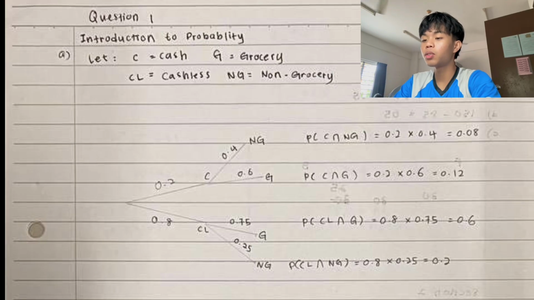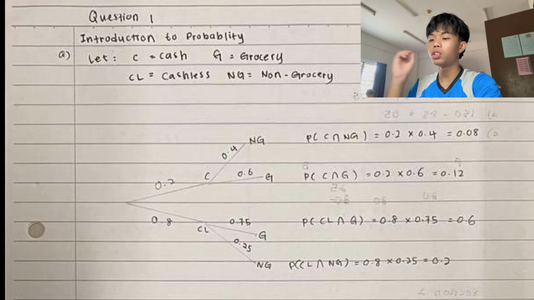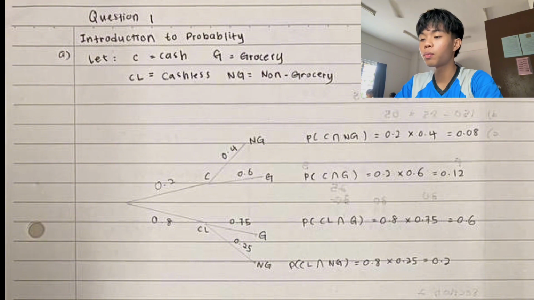So let C equal cash, CL equal cashless, G for grocery, and NG for non-grocery. So 0.2 for C, C to NG is 0.4, C to G is 0.6. So the probability of C and NG equals 0.2 times 0.4 equals 0.08. The probability for C and G equals 0.2 times 0.6 equals 0.12.